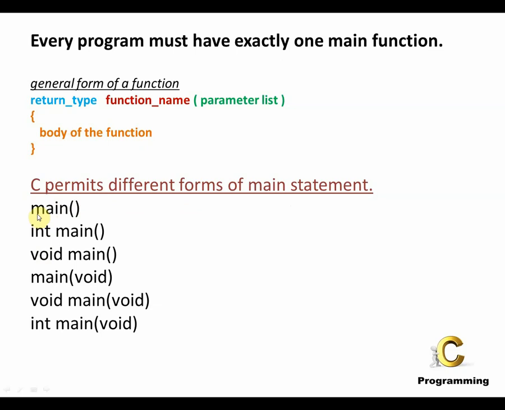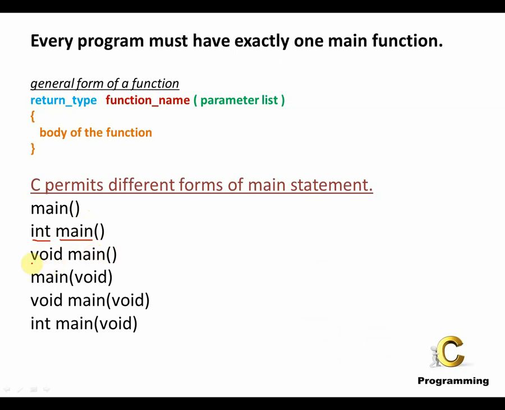First one, you can write it as main and open and close round bracket. The second form is you write the return type as int and then you write the main function. So this is the return type and this is the name of the function.